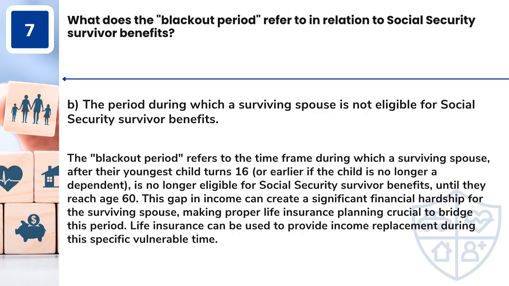Answer: B. The period during which a surviving spouse is not eligible for Social Security survivor benefits. The blackout period refers to the time frame during which a surviving spouse, after their youngest child turns 16, or earlier if the child is no longer a dependent, is no longer eligible for Social Security survivor benefits, until they reach age 60. This gap in income can create a significant financial hardship for the surviving spouse, making proper life insurance planning crucial to bridge this period. Life insurance can be used to provide income replacement during this specific vulnerable time.